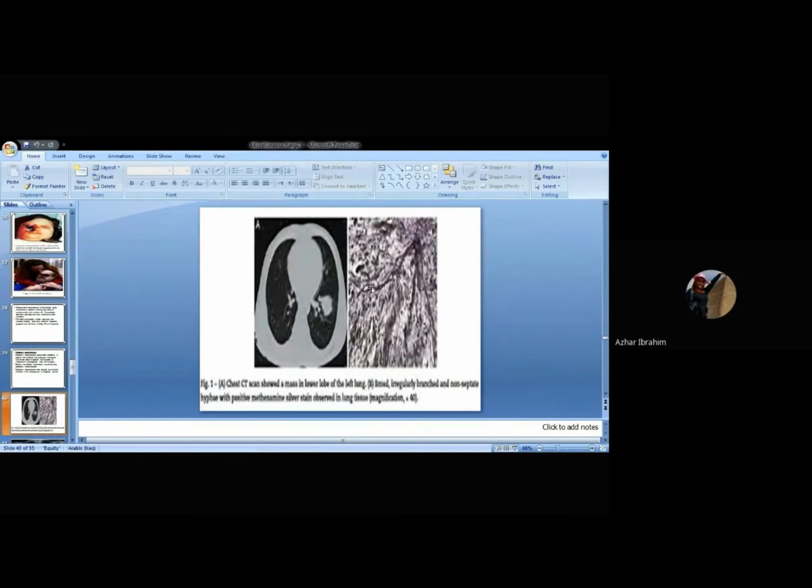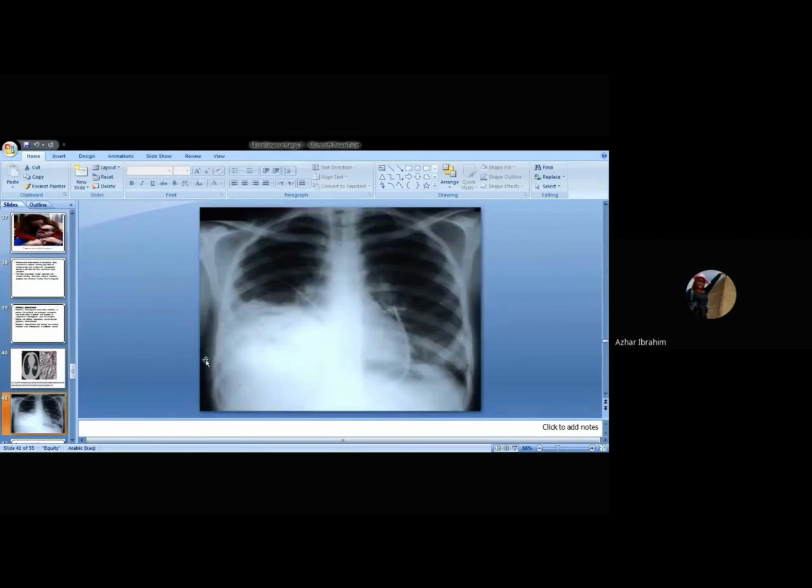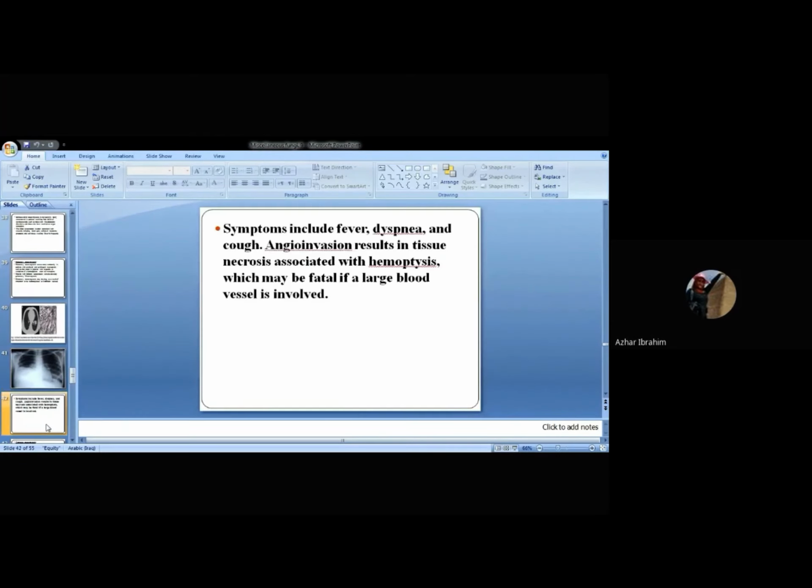These are the hyphae of the fungi. This is also a picture, in the lower lobe. You can see the mass on chest X-ray, with patchy infiltrate due to the infection by this agent.